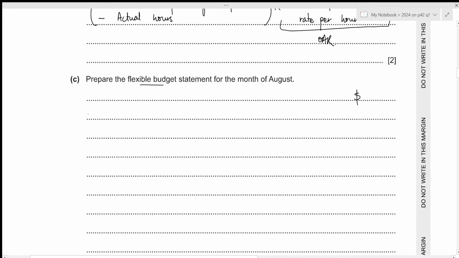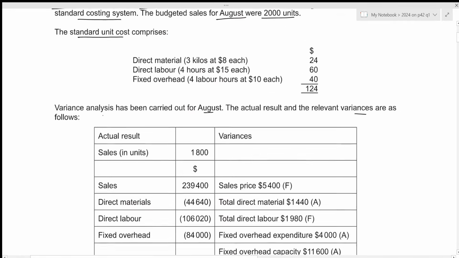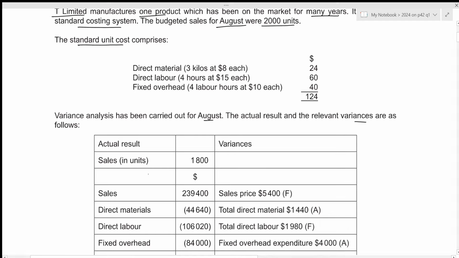Let's start with the sales value. So for the sales value, we have the actual sales right here, but we do not have the standard selling price per unit, but we are given the sales price variance, which is 5,400 favorable. And the sales price variance being favorable means that the actual sales is 5,400 greater as compared to our budgeted sales. And in this case, we are producing a flexible budget. It means that we are corresponding to the actual number of units, which is 1,800.